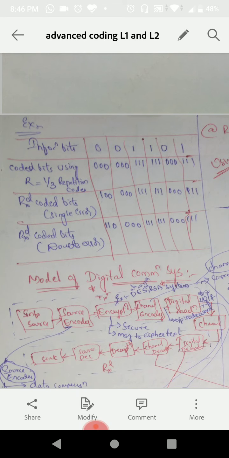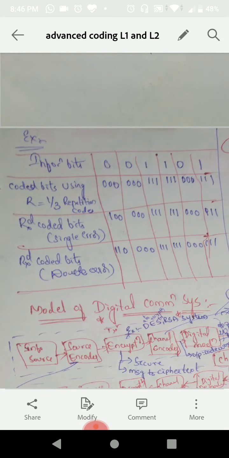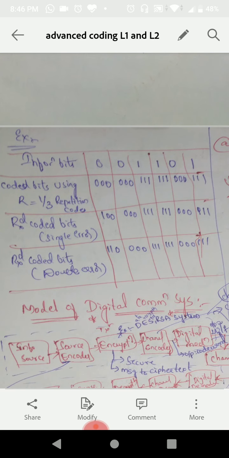In the same way, you can see the received bits having 1 bit error. So let us find the error. Here, in the first bit itself, it is having an error of 1 bit. So it is a single bit error, and you can see the double bit error here.